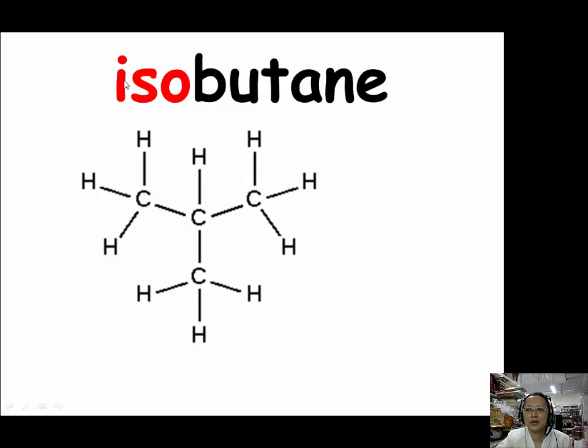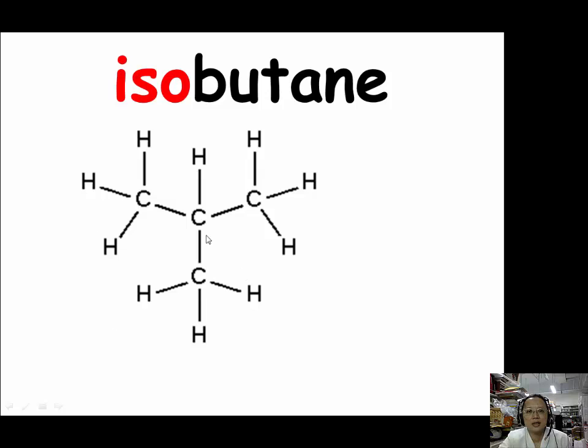And for iso, our example is isobutane. Isobutane, as shown in this picture, is a branched chain configuration of butane, which can be expressed as CH3, CH, parenthesis, CH3, parenthesis 2.